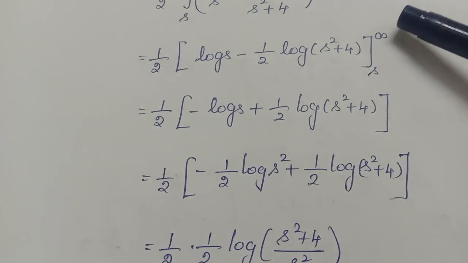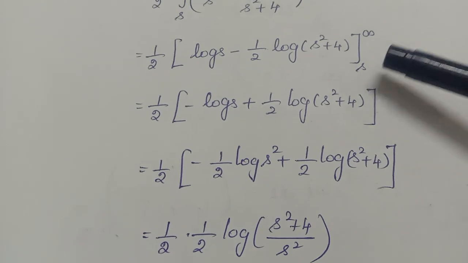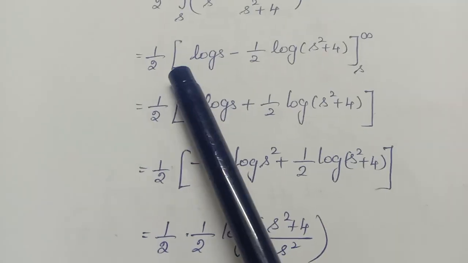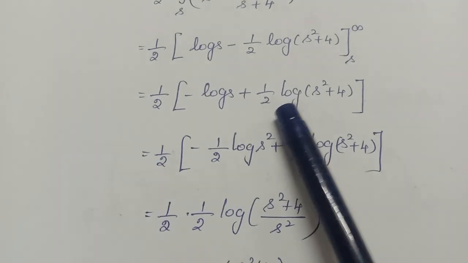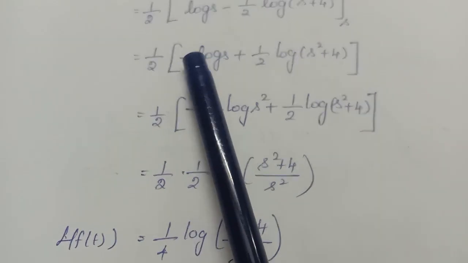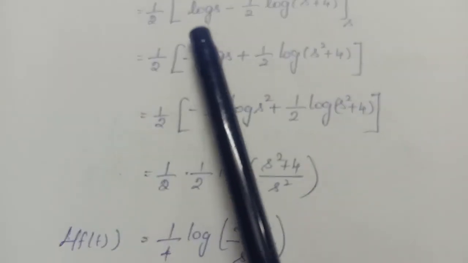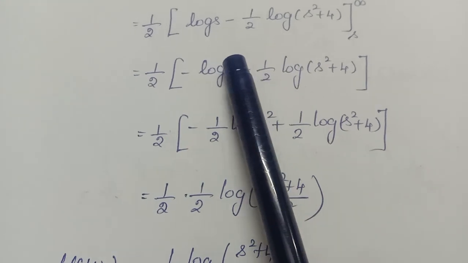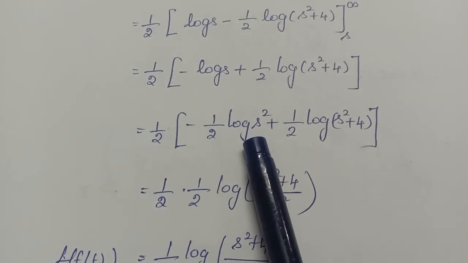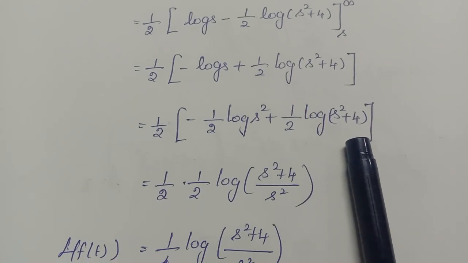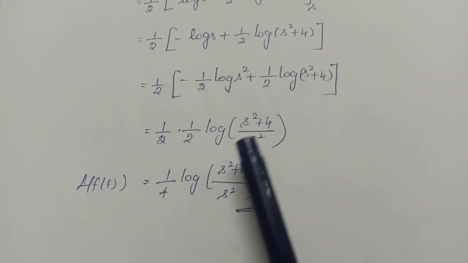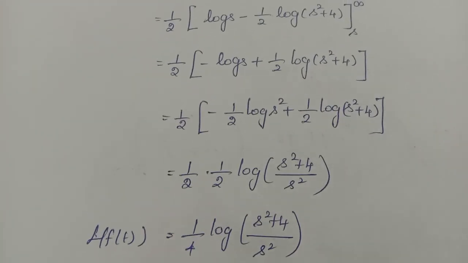Apply the limit. If you apply the upper limit, it will be 0. When you apply the lower limit, it will take the negative sign. So minus log s plus half into log of (s square plus 4). Again you multiply and divide by 2, so the 2 in the numerator will become the power, log s square. Minus 1 by 2 log s square plus half into log of (s square plus 4). So this is like log of a by b. Okay, right. Then next problem.